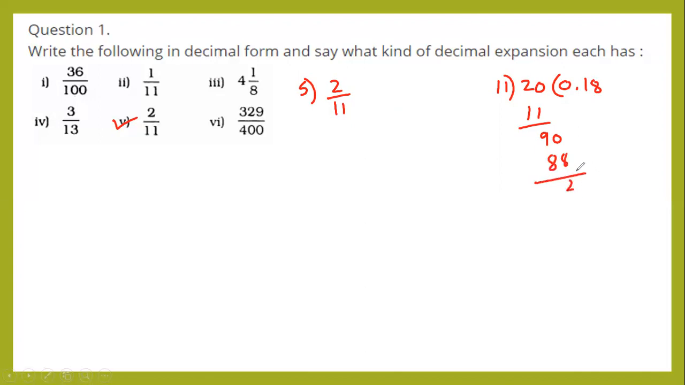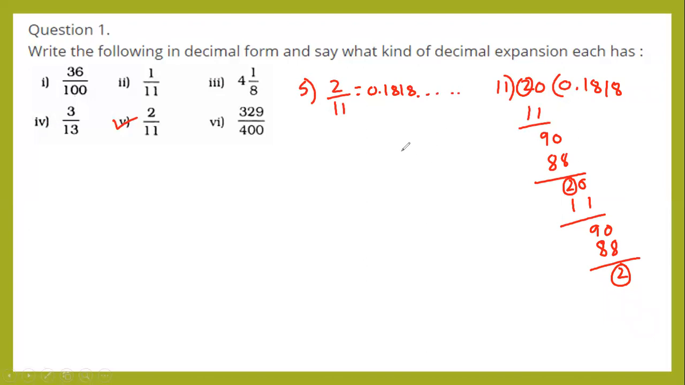Next, 0. Again 11 ones are 11. Again 9, 0. 11 8s are 88. Remainder 2. Look here, 2, 2. Again it is continuing. These steps are continuous. So 2 by 11 is equal to 0.1818.